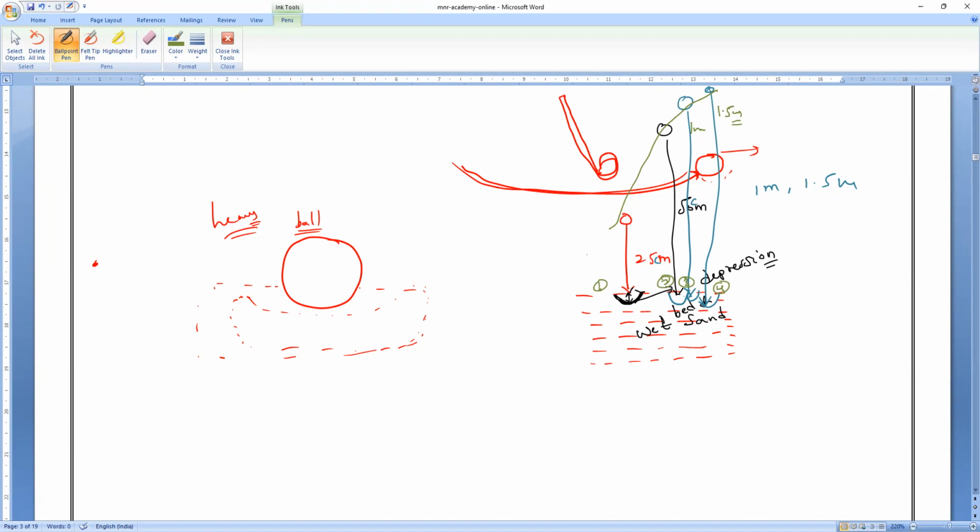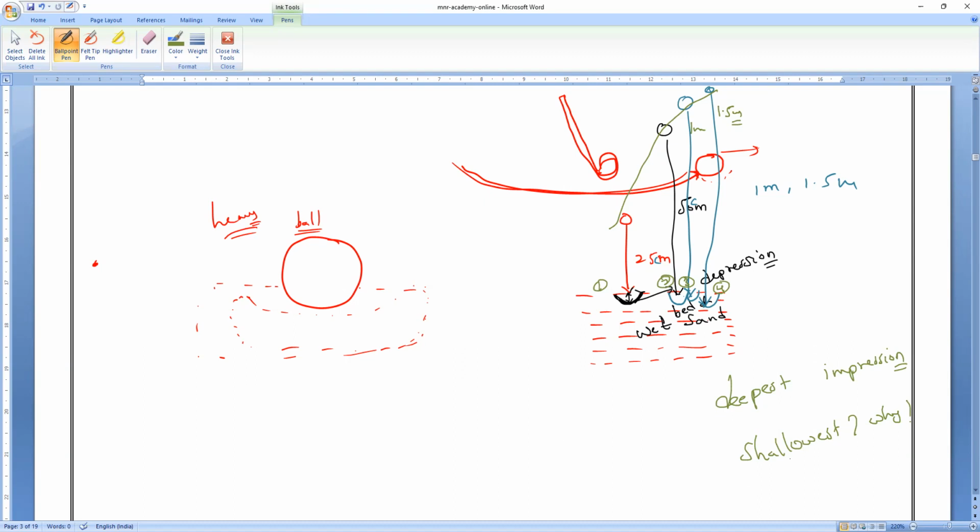Then mark the deepest impression. Which is the deepest impression among all of these? Anybody? 1.5 meters. Deepest impression. So mark the deepest impression. Which one is the shallowest? Which one is the shallowest and why? You have to find it. And what causes the ball to make a deeper dent? So that is also to be found.